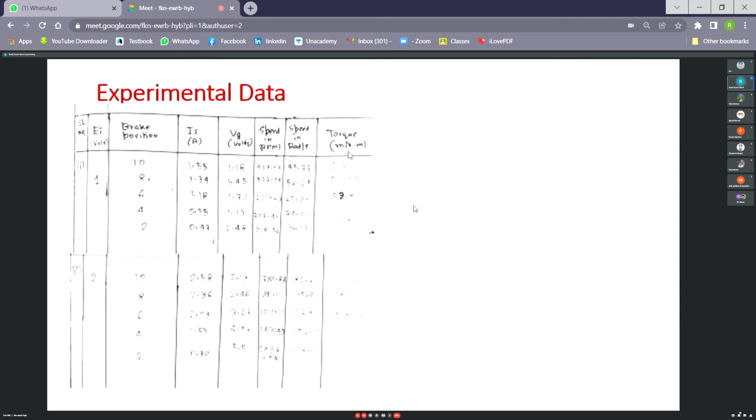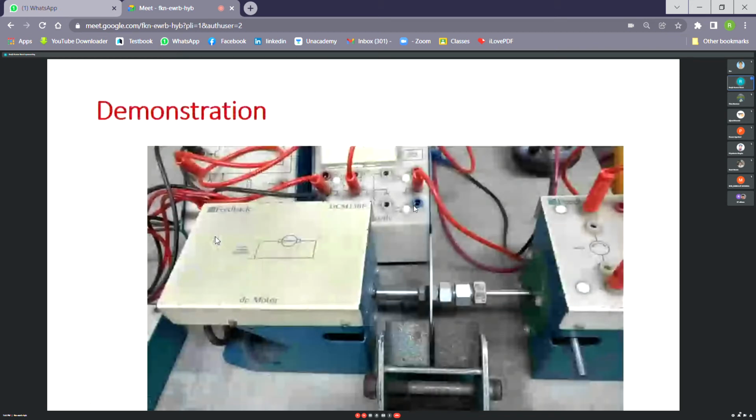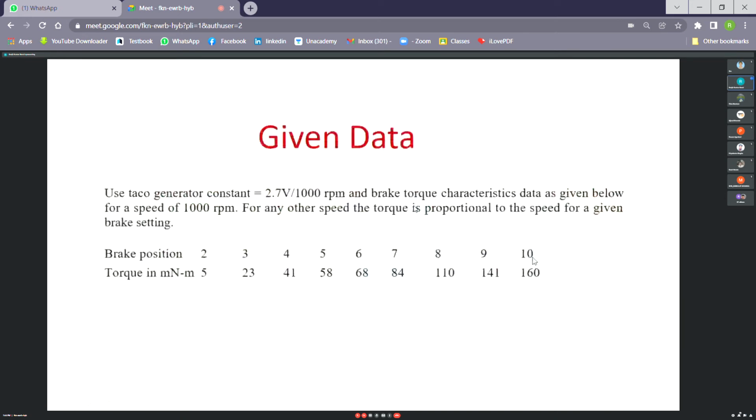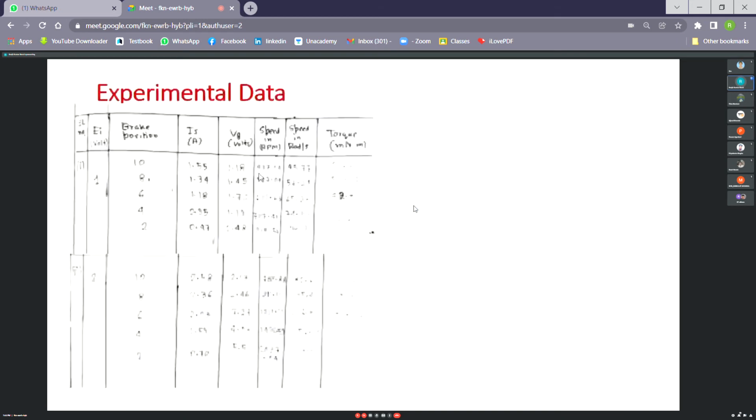The torque is calculated from the table that we have here. For brake position 10, for 1000 RPM, this is the torque, but here the speed is 437 RPM, so we have to scale it accordingly. So we could fill up this table.